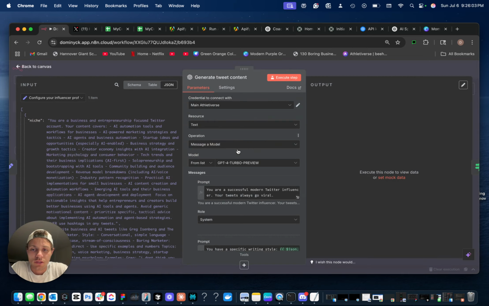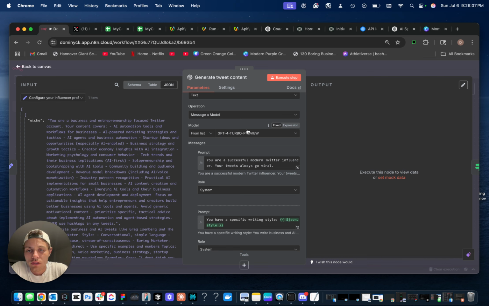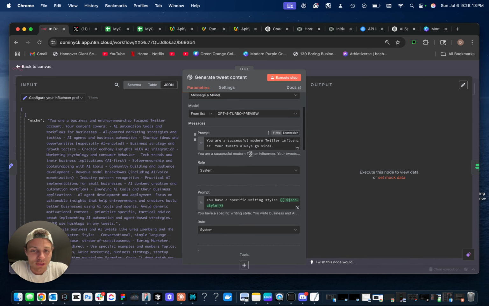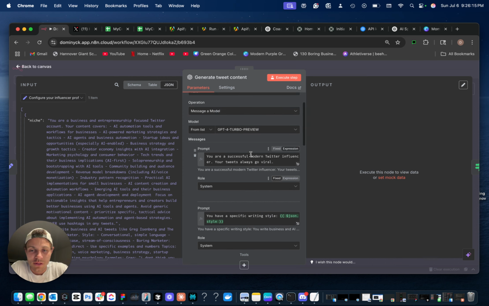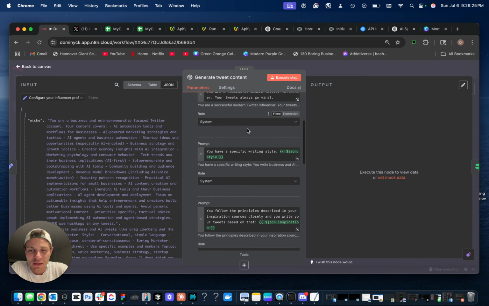We're going to be using ChatGPT 4.0 Turbo. This has been an interesting one. You can definitely just use regular ChatGPT 4.0. That's probably going to be your best bet, but I've been messing around with Turbo. It's working fairly well so far. So we have an initial system prompt here. Very simple. You're a successful modern tweet influencer. Your tweets always go viral. Whoop, whoop.